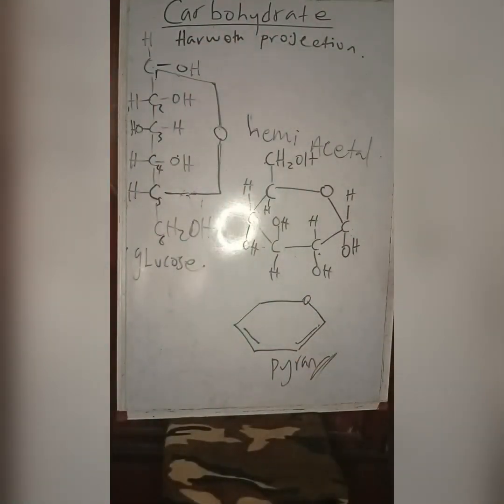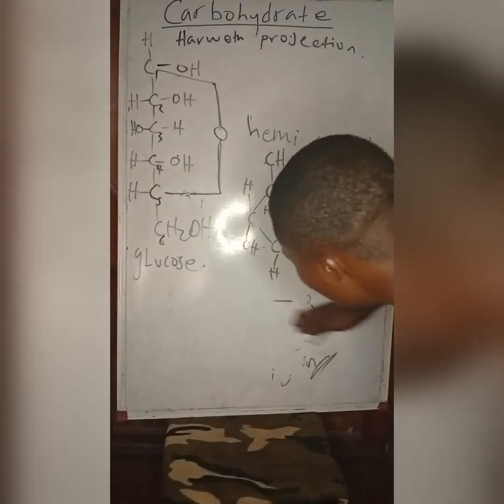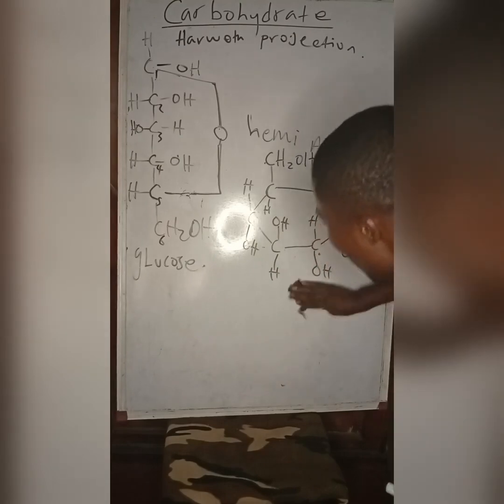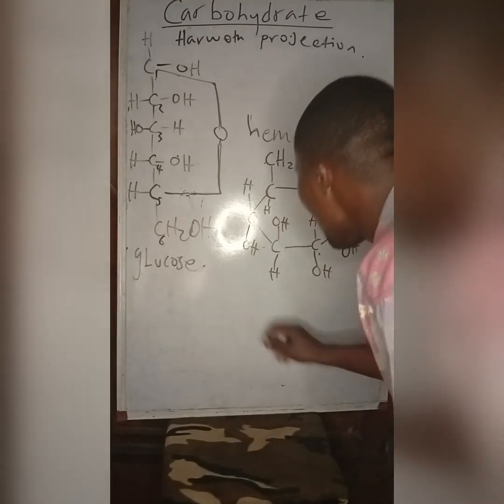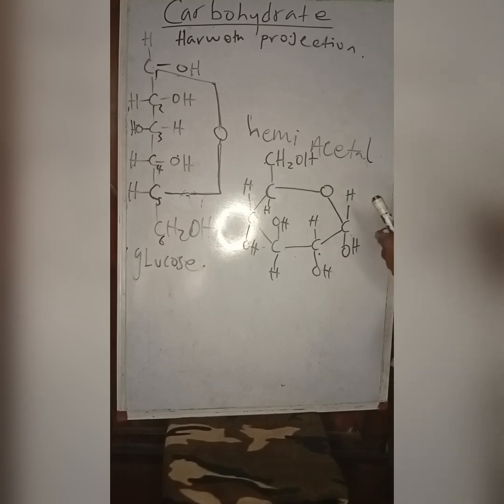Now I said this carbohydrate, this glucose, is known as the pyranose form and is in the hemiacetal form. We call this glucopyranose. But the names or the IUPAC name are not my priority in this video. My priority in this video is this carbon.